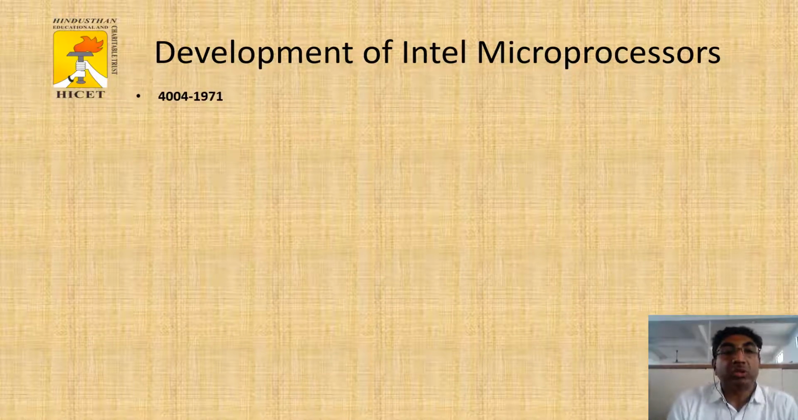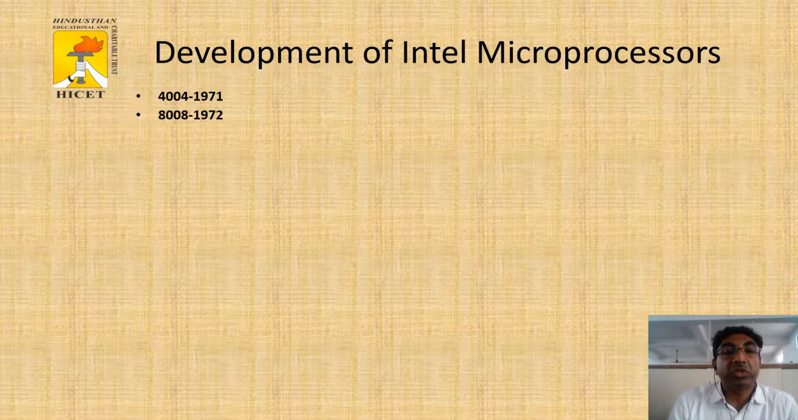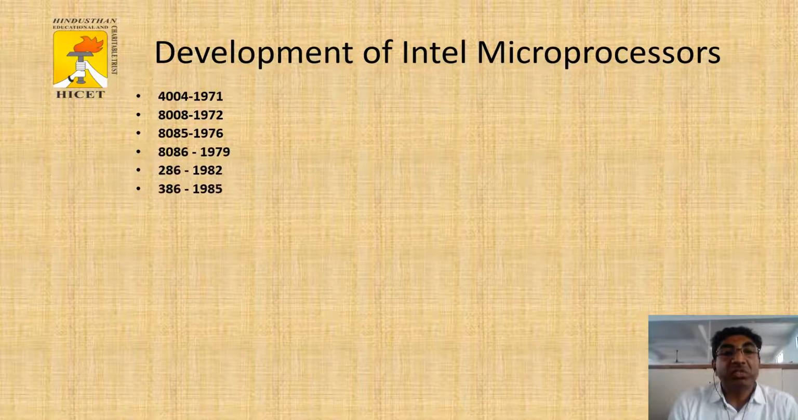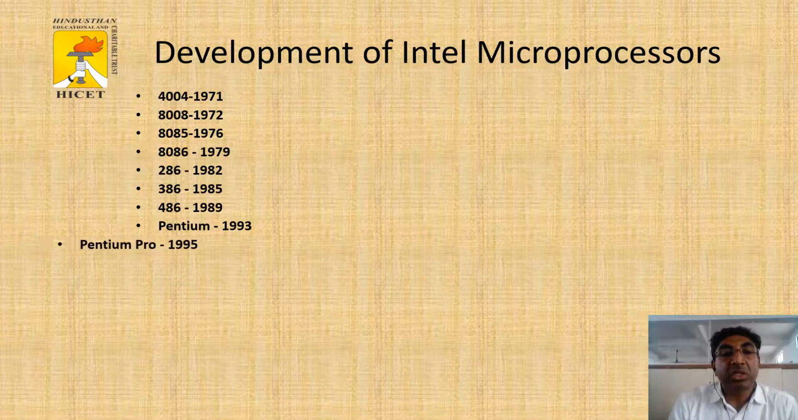The first microprocessor was 4004 in 1971. The second one 8008 in 1972. The third one 8085 in 1976. Then 8086 in 1979, then 286 in 1982, 386 in 1985, then 486 in 1989, then Pentium processor in 1993, then